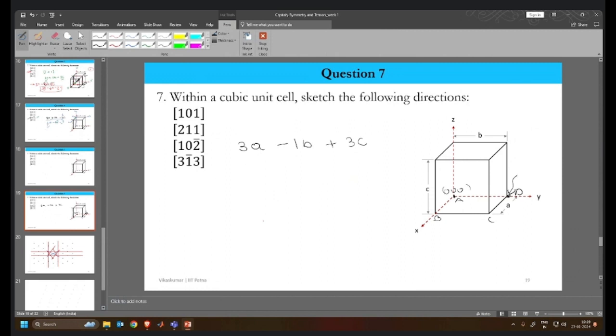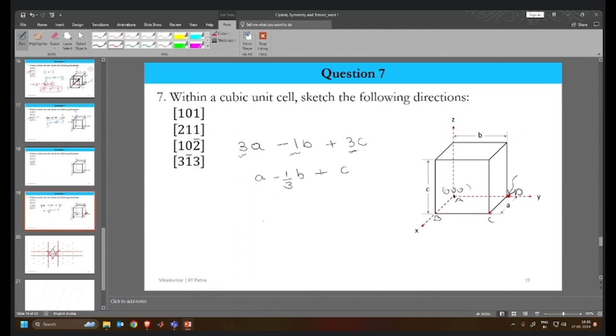So now considering this particular origin, we have 3, -1, and 3 as the Miller indices. We can extend our unit cell by 3 times because we have the 3, but we don't want to do that. We'll divide this entire set of indices by 3. So we'll get 1 of A, 1 by 3 of B with negative, plus 1 of C. Okay. So now let's start from this particular origin. In the A direction we have to go by the unit amount. That is, we'll go all the way and come over here.